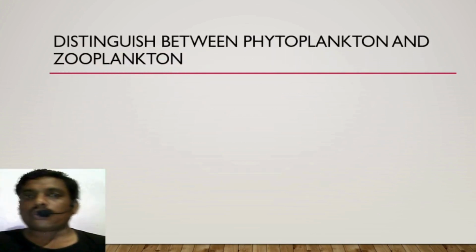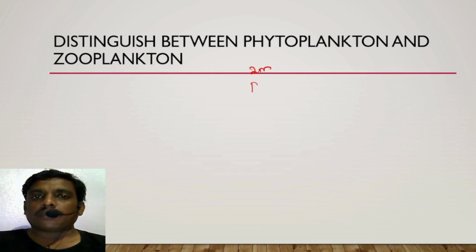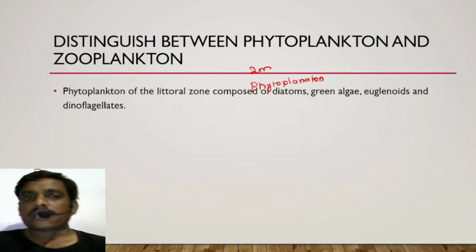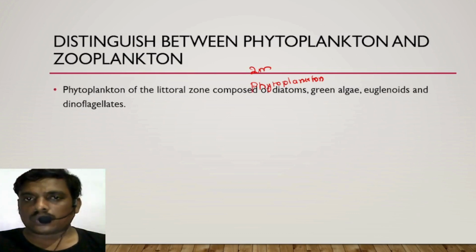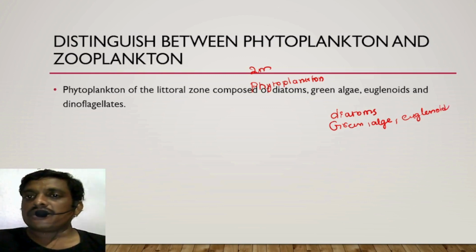Next question, one more important 2 marks question. What is the difference between phytoplankton and zooplankton? Phytoplankton of the littoral zone is composed of diatoms, which you know very well, green algae, euglenoids, the best example being euglena, and some dinoflagellates.